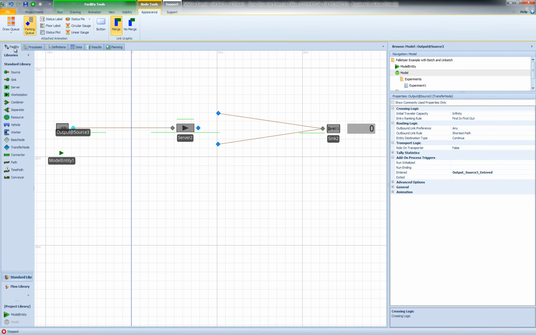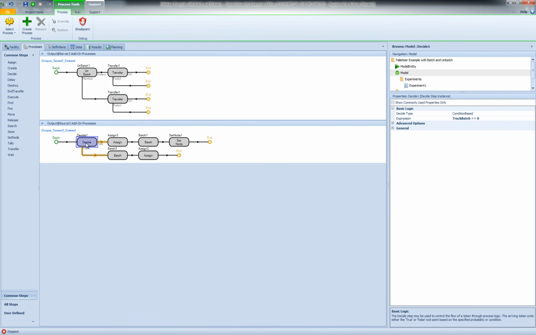So when the first entity arrives, it goes through this decision right here that says if track batch is 0, which it is at the beginning of the run, then we take the true branch of the decide, we change the value of track batch to 1. And then we use the batch step to indicate that this first entity that arrived is going to be my parent entity for the first batch.